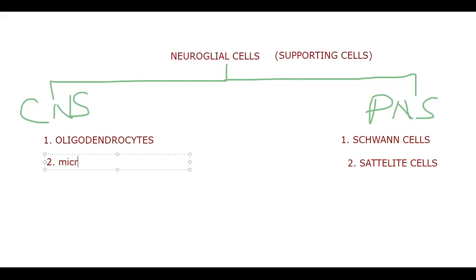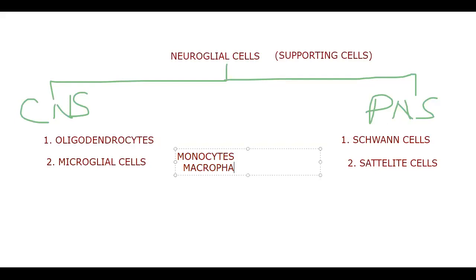Next, microglial cells. Did you hear this word before, microglial cells? Have you heard of monocytes? Do you know monocytes? Yes, sir. What are they?